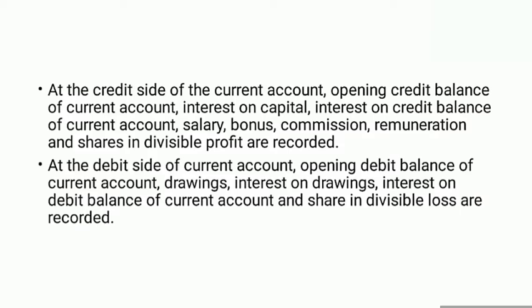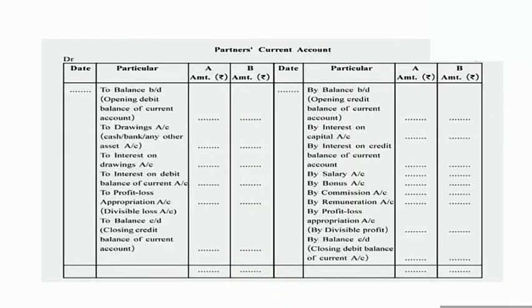Okay, now the specimen of partner's current account. First, the debit side: the column of date, the column of particulars, then the columns of partners A and B. Then the column of date, the column of particulars, and the columns of A and B partners on the credit side. Two sides are prepared, the debit side and the credit side.